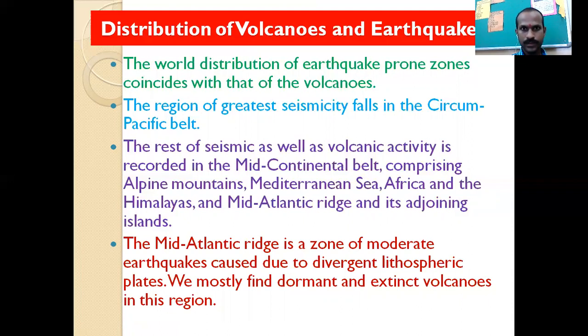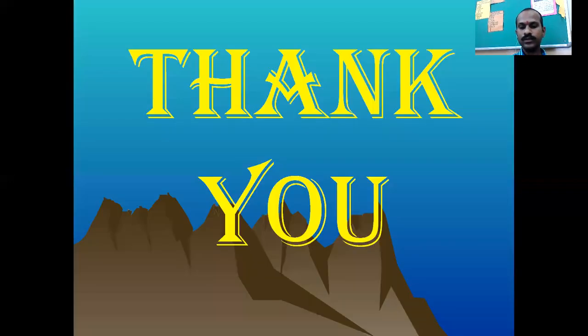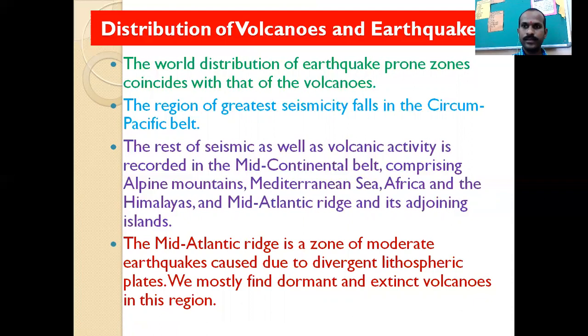So here students, with the distribution of volcanoes and earthquakes, we are going to conclude the chapter. In this chapter we have studied the movements of the tectonic plates, the theory of continental drift, as well as the endogenic movements, sudden movements, volcanic eruptions, and earthquakes. So here we are going to conclude the session. Thank you.